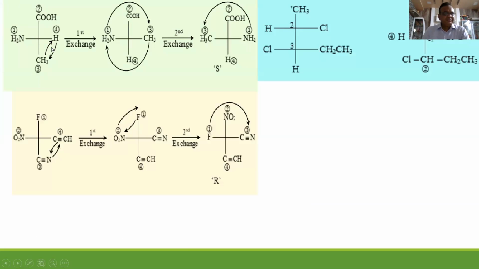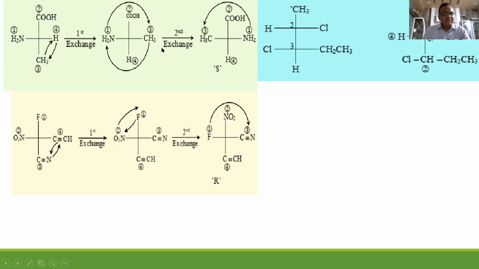Similarly, this one, next compound. First priority because nitrogen atomic number 7, second priority because C double bond O H, third priority because CH3, and fourth H. So this is first, second, third, fourth. What is our job? Yes, during the first exchange, you have to bring the fourth priority group here. So to bring it here, you have to do the exchange with here. So here there was CH3, now H has come.